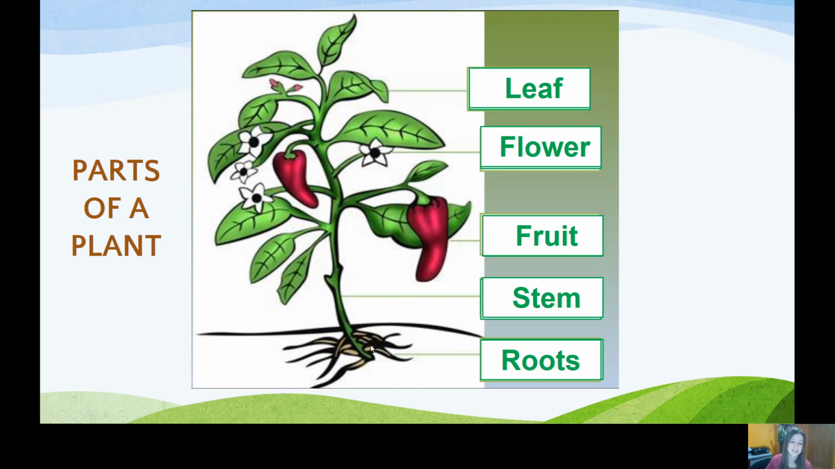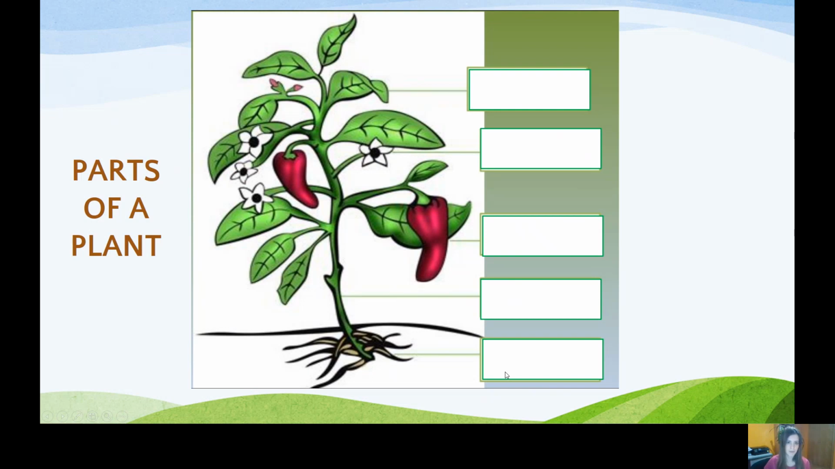All these things that fix the plant to the ground, they are the roots. Roots. Repeat. Roots. And we spell it R-O-O-T-S. R-O-O-T-S. The roots. In Spanish, we say raíces. Raíces. Okay? So let's go backwards.